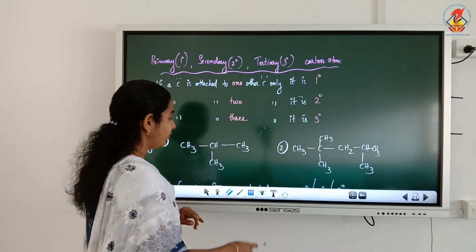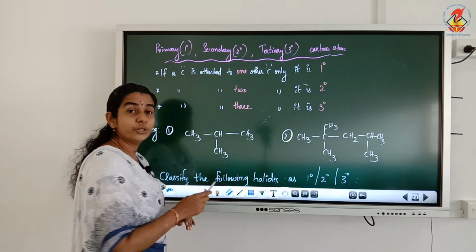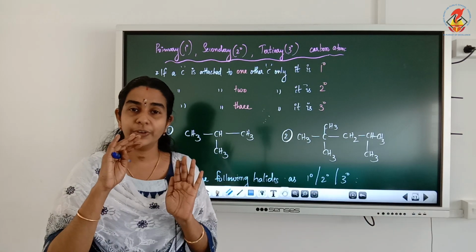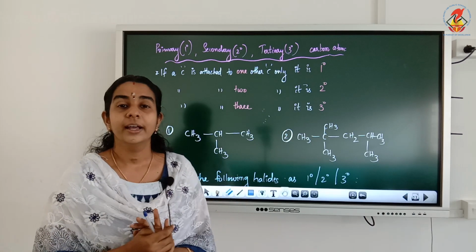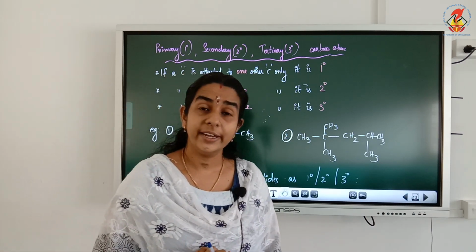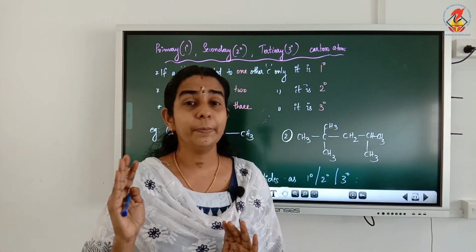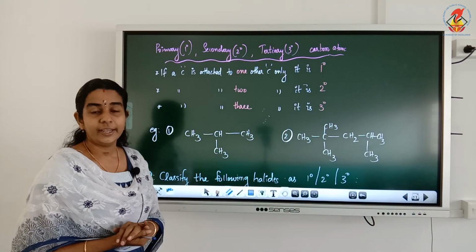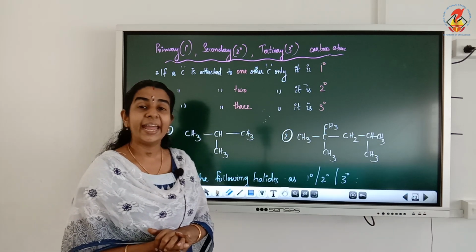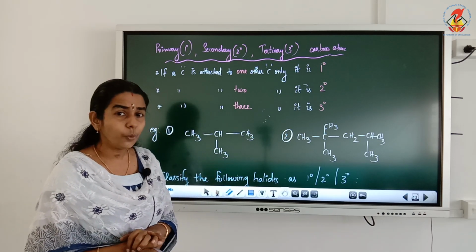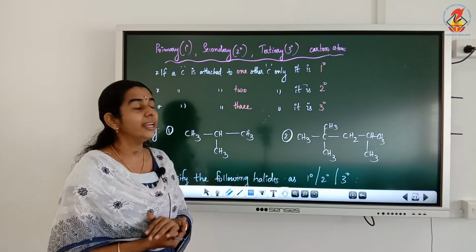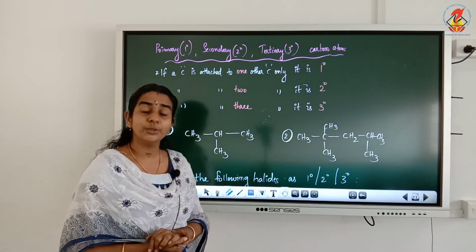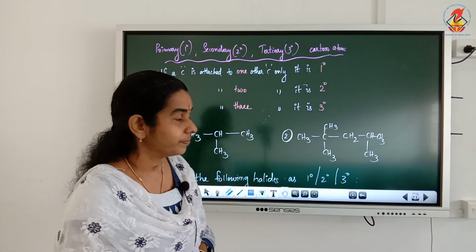Now another classification is actually the classification of carbon atoms. It is not the classification of a compound as a whole. Here we are going to study a type of classification of carbon atoms. It is primary carbon, secondary carbon and tertiary carbon. Primary, we can represent it as 1 degree. Secondary, we can write it as 2 degree. Tertiary, we can write it as 3 degree carbon atoms.